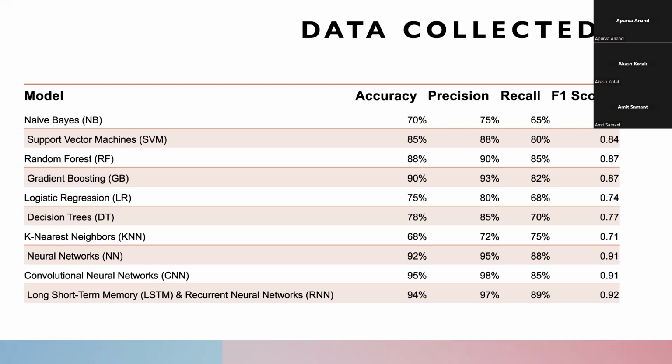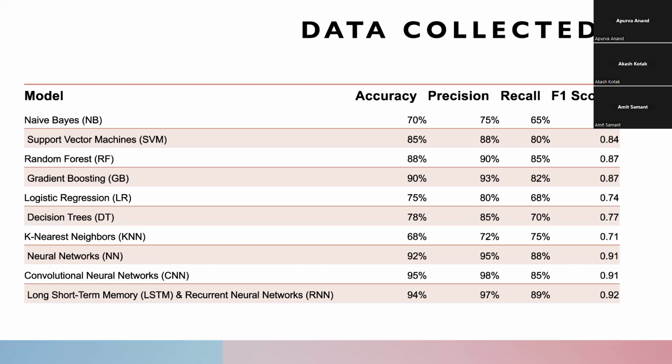For k-nearest neighbors, its strength was that it's simple and robust to outliers, but its weaknesses were that it's sensitive to scaling and the curse of dimensionality. For neural networks, the strength was that they are highly flexible, but the weakness was that they require large data sets and might be prone to overfitting. CNNs were efficient for time series automatic feature extraction, but the weakness we found was that they require large data sets and are sensitive to hyperparameters.